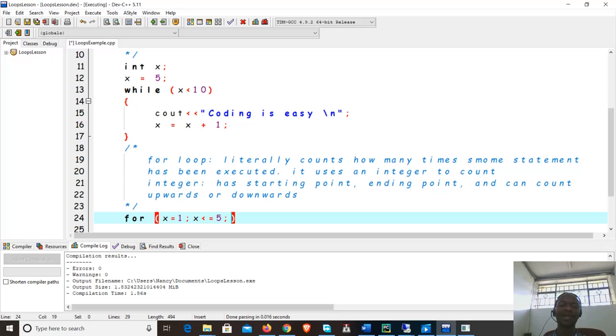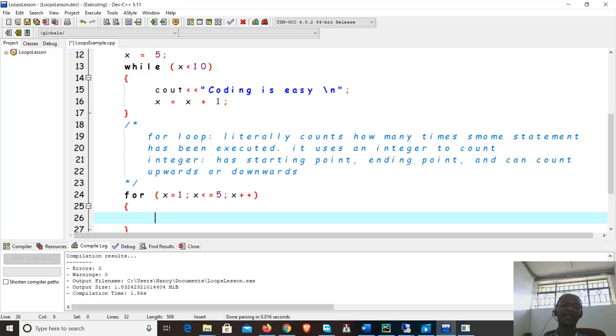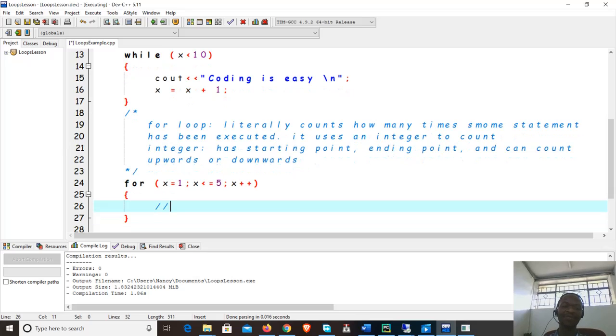For us to reach 5 from 1, we have to be counting upwards. How do you indicate this? You say x plus plus. This means my x is going to be increasing. Then how do we do this? What I'm going to put here is the statement to be repeated. So what I put here is going to be repeated.